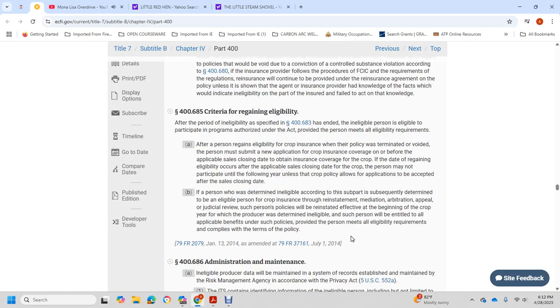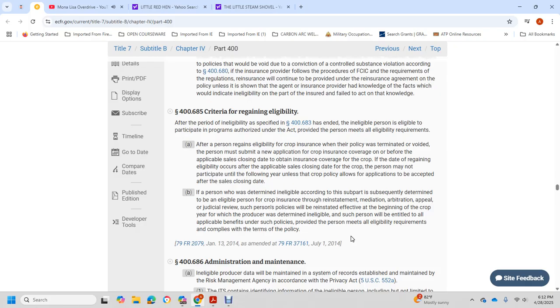the terminated void, with the person submitted with the new application of the crop insurance coverage on or before the applicable sales closing date with the obtainment of the insurance with the crop for the crop to the day with the regaining with the eligibility occur for the applicable sales of the closing date for the crop. The person may be participating with the following year with the life of the crop policy is allowed for the application and accepted after the sales closing date.